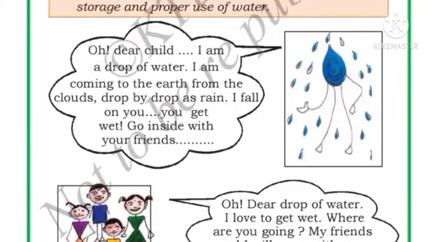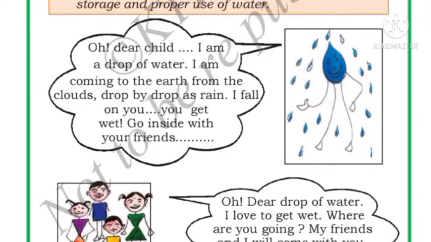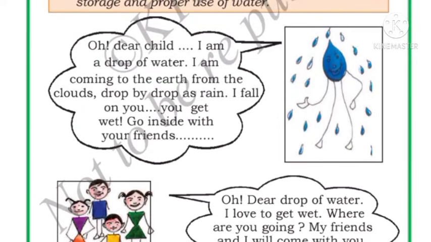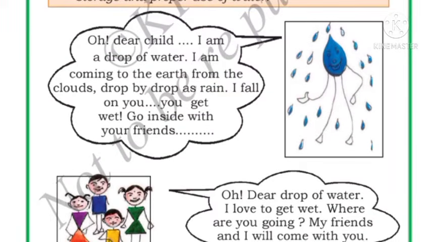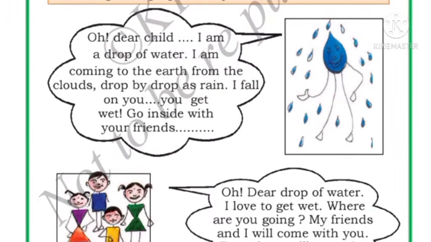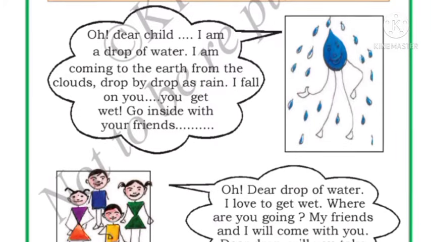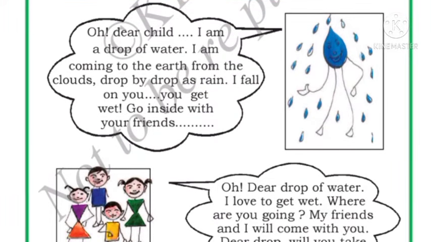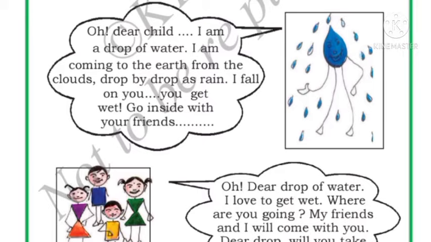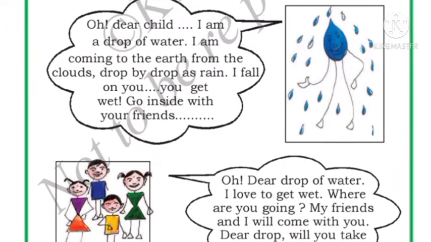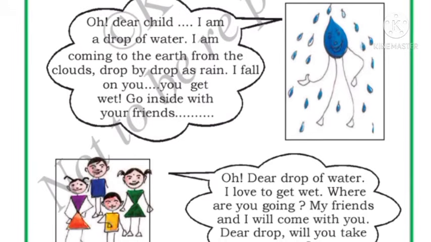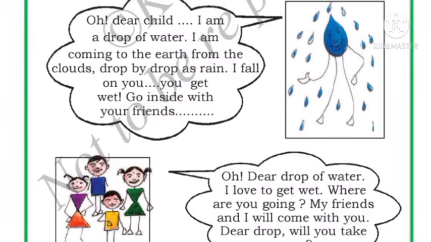What do you see in this picture? It is a drop of water and it is telling, oh dear children, I am a drop of water. I am coming to the earth from the clouds drop by drop as rain. Children, how does the water come to this earth? Water comes to this earth in the form of rain, right? Yes. So it is telling, I come from the clouds drop by drop as rain and I fall on you.